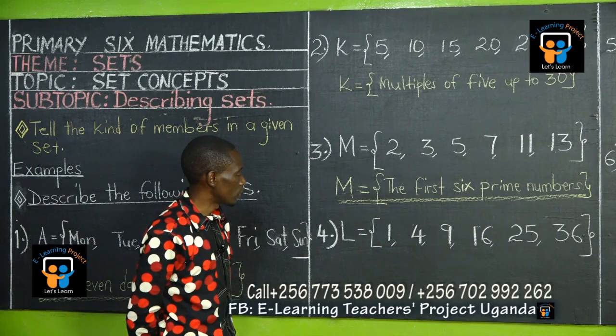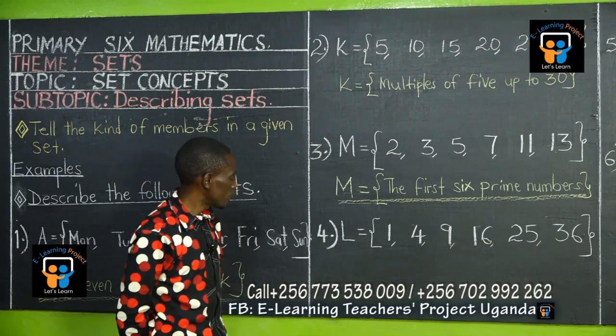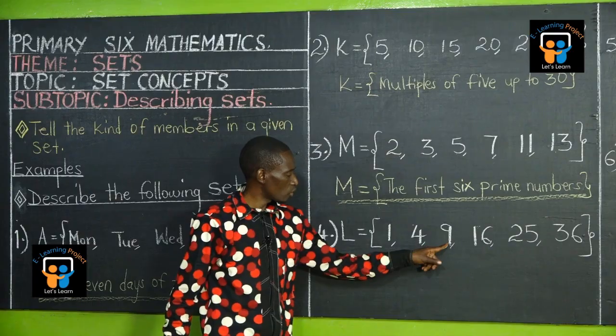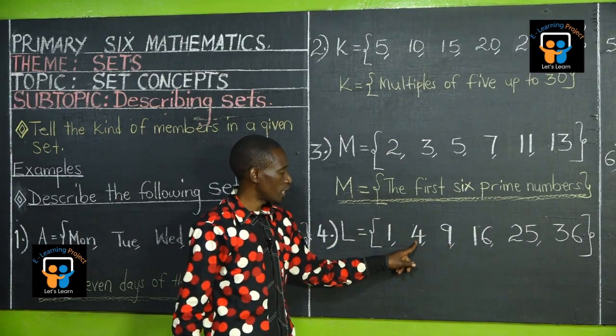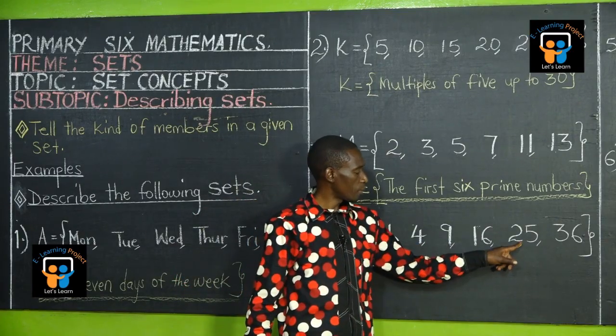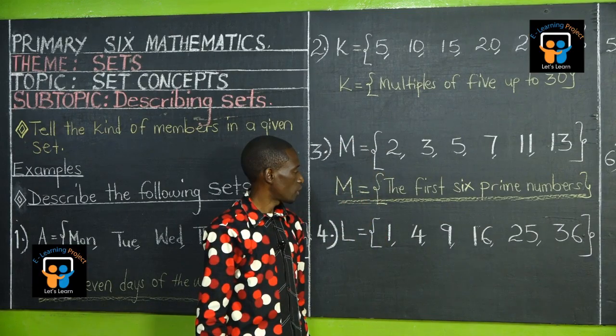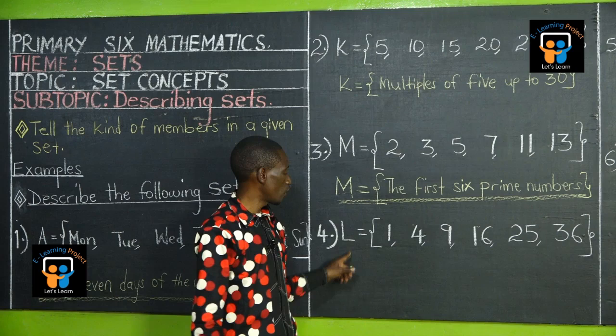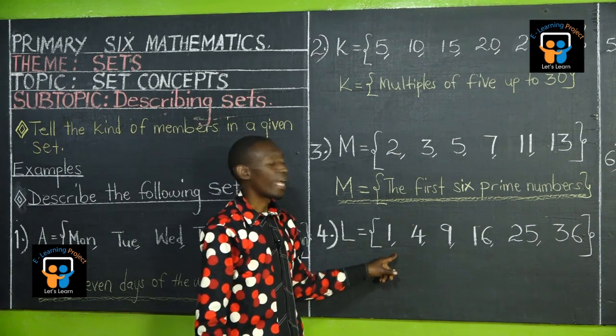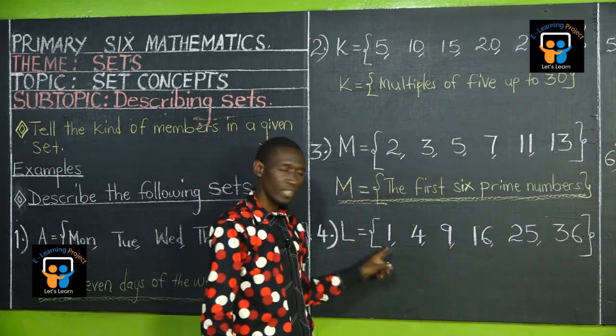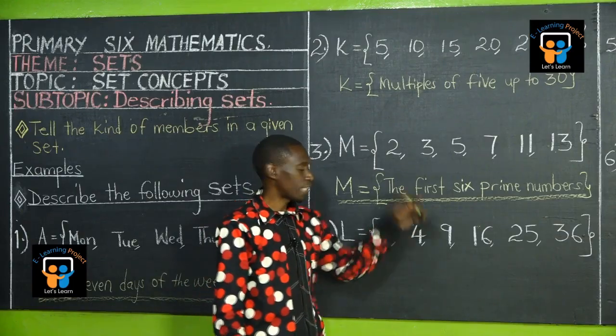Which numbers are these ones? Are they odd numbers? This is odd, and this one is also odd. But this one is an even number: odd number, even number. So I cannot call set L a set of odd numbers. I cannot call it a set of even numbers because the numbers are mixed.